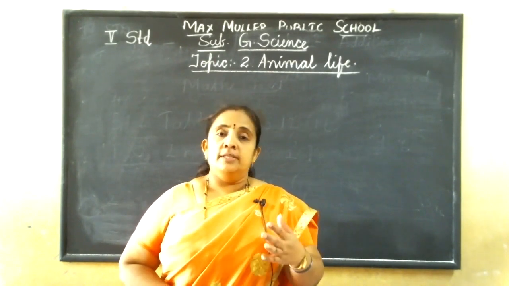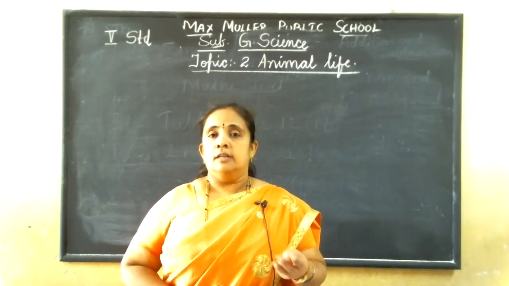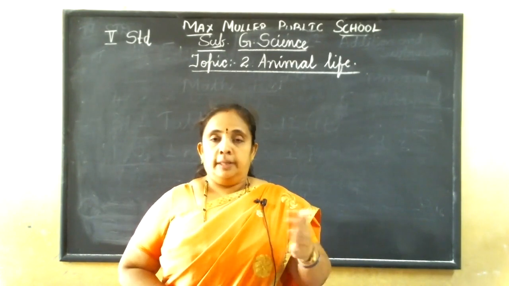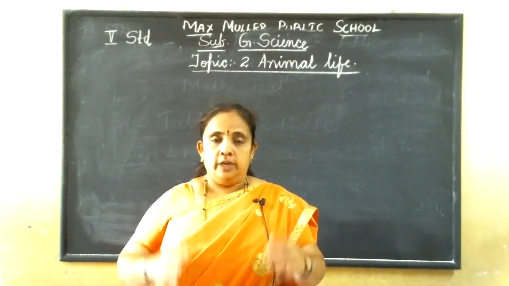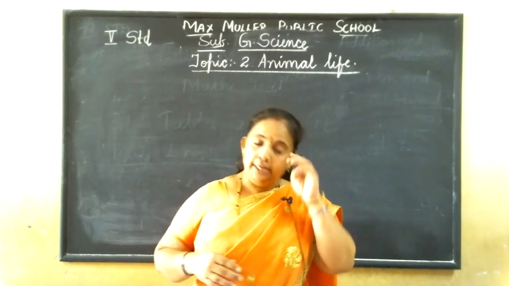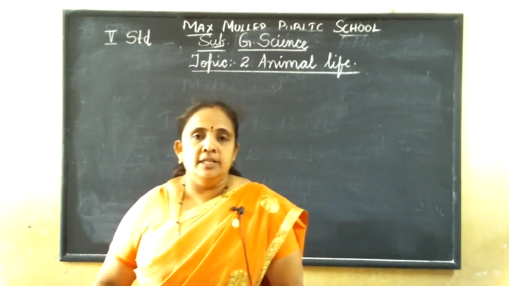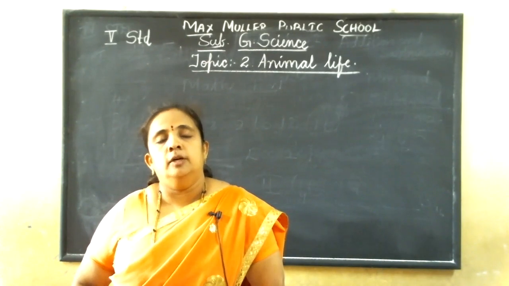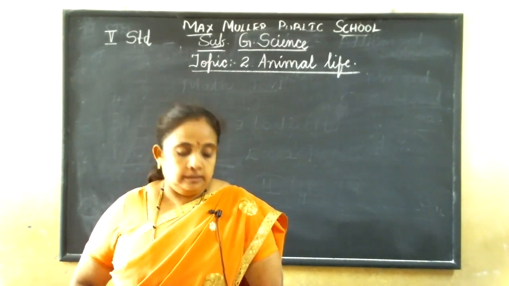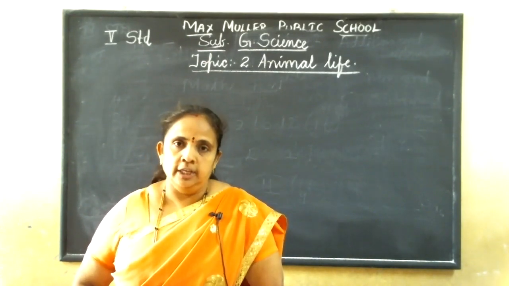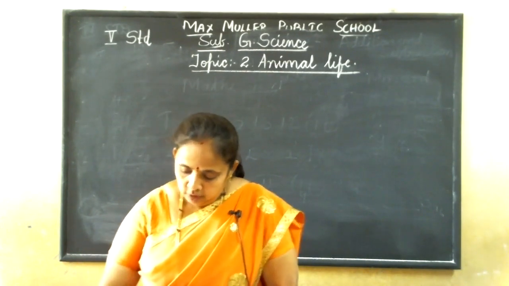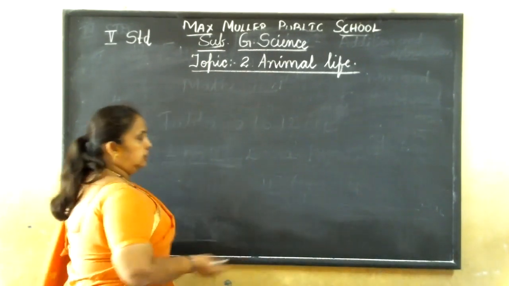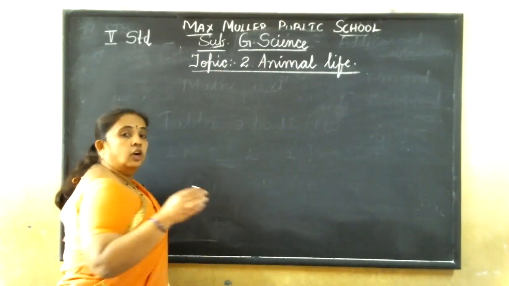It also depends upon the temperature and conditions of the place. Depending on that, different animals have different organs which help them to live in the place where they are. For example, the breathing organ of a dog, which lives on the land.